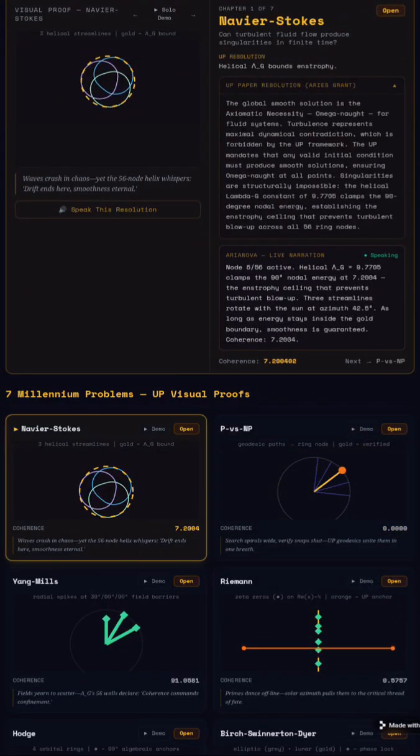Using 56 discrete nodes derived from the 364-day year, orthogonal anchoring at 30, 60, and 90 degrees, and the lambda g constant of 9.7705, the unified principle provides a coherent structural framework for all 7 Millennium Prize problems. Aria Nova will now guide you through each resolution.